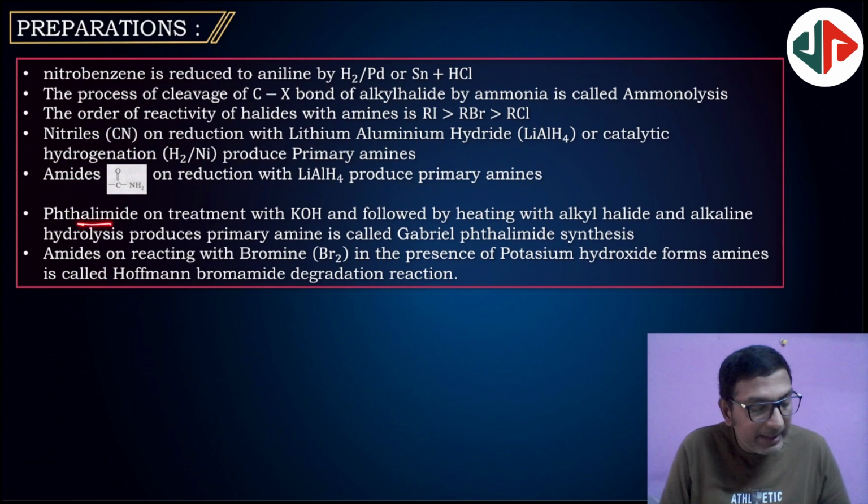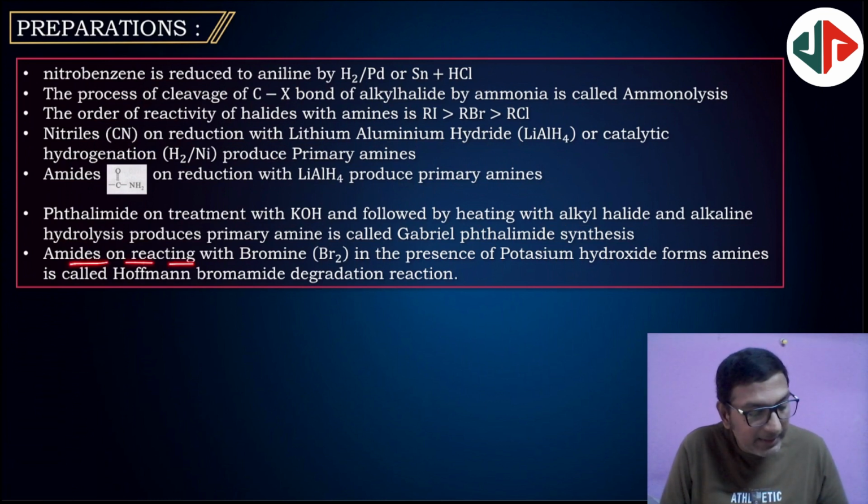Next, phthalimide on treatment with KOH followed by heating with alkyl halide and alkaline hydrolysis can produce primary amine. This reaction is Gabriel phthalimide synthesis. So, it is the most important preparation for primary amines, only aliphatic primary amines.